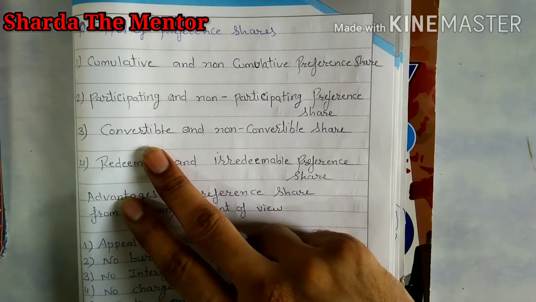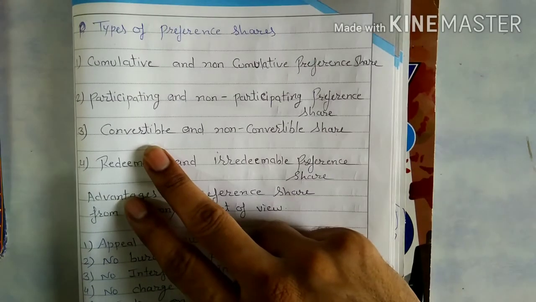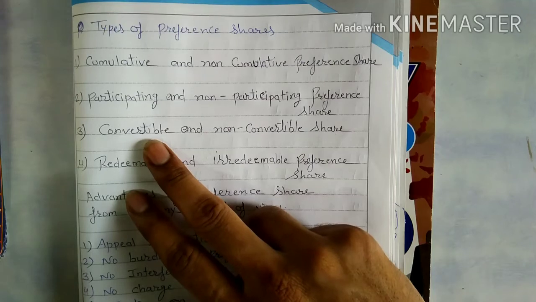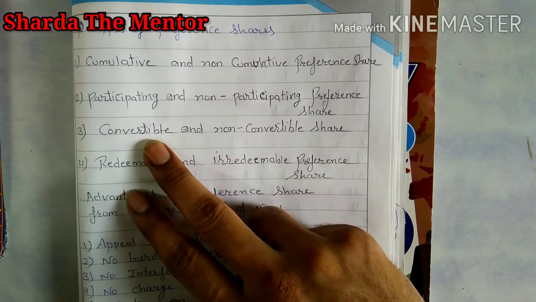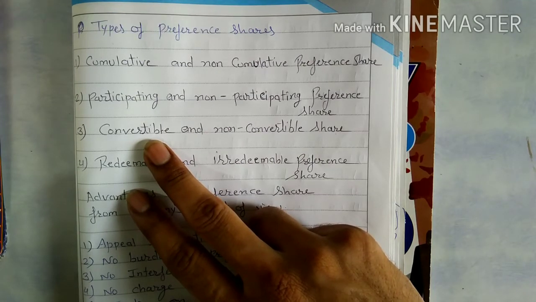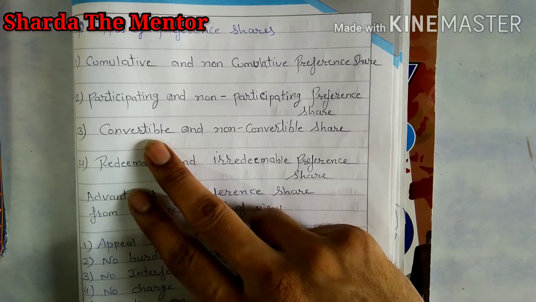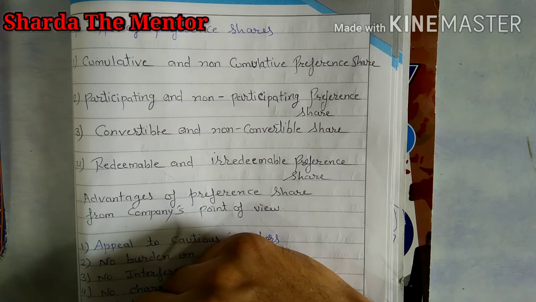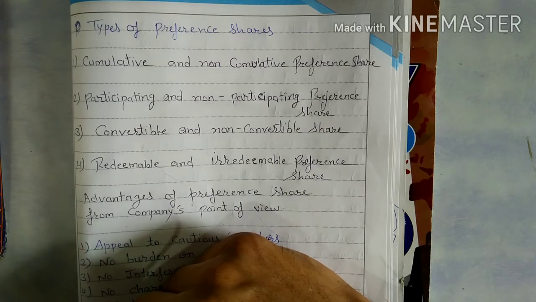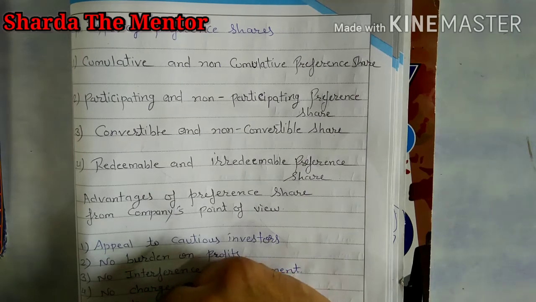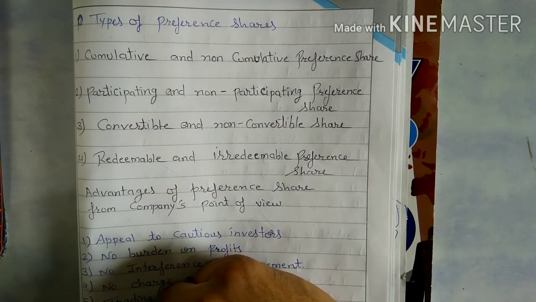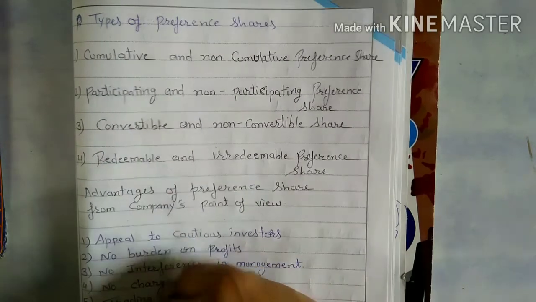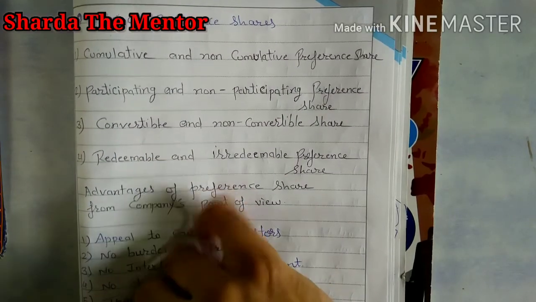Next one is the convertible share and non-convertible share. When we talk about convertible share, it means those preference shares that can be converted into equity after a specific time. Whenever a company issues shares, at the time of issuing, the company mentions the terms and conditions, and according to those terms and conditions, the company can convert these shares into equity shares after a specific period of time. So that is called convertible preference share.